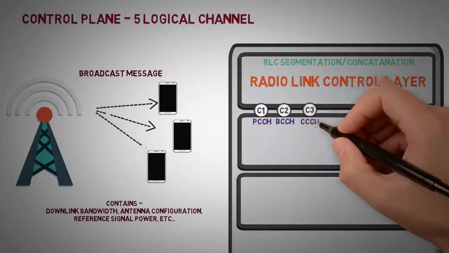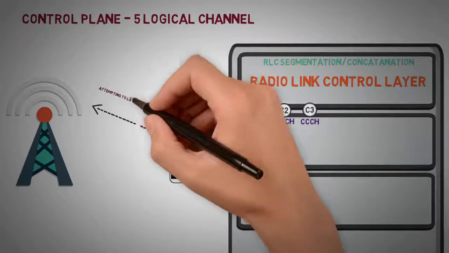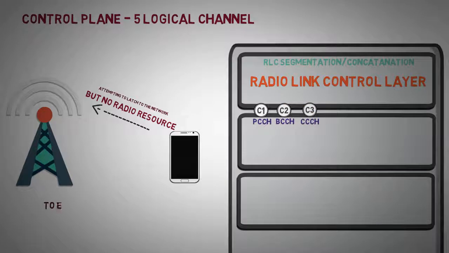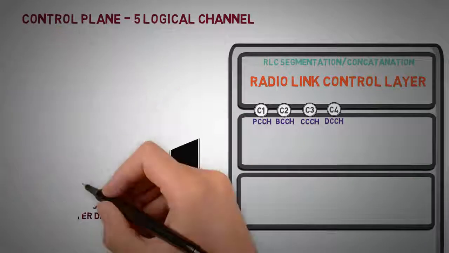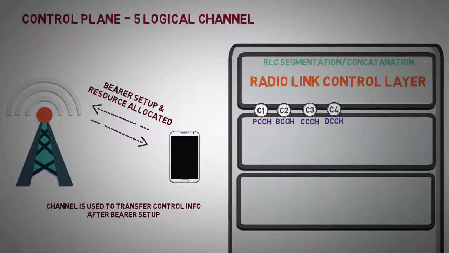Common Control Channel. When the device is switched on and is attempting to latch to the network, it doesn't have any radio connection established. So the device uses this channel for exchanging control information. Dedicated Control Channel. Once a dedicated radio bearer resource has been set up at both the device and eNodeB end, the dedicated control channel is used to transfer control info.